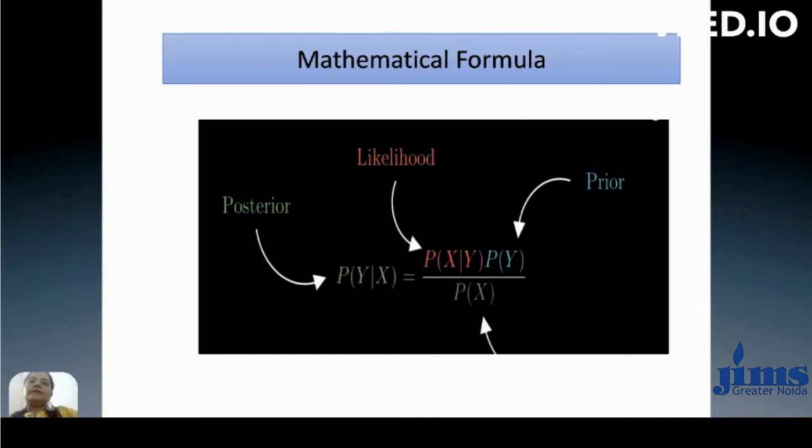How to calculate this? For this we have a conditional probability equation. The probability of x given y is known to us. This is known as likelihood. The probability of y is known as prior probability. This is also given to you. And the probability of x is known as evidence. Sometimes we ignore this because when we have multiple y values, it doesn't affect the target value, because it is common for all values.